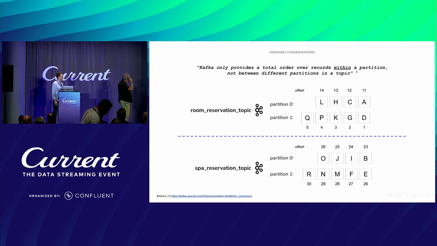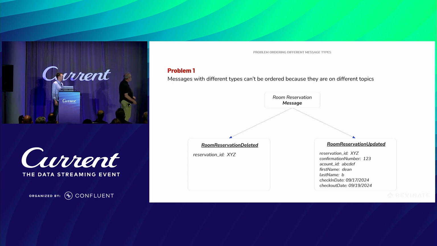So the first problem was that if we have the room reservations in the room reservation topic and spa reservations in a spa reservation topic, it makes it a challenge to enforce any kind of message ordering across these types. So for example, if message B down here, spa reservation, can only be processed after the room reservation A, it's a little bit challenging to do that when these things are in different topics.